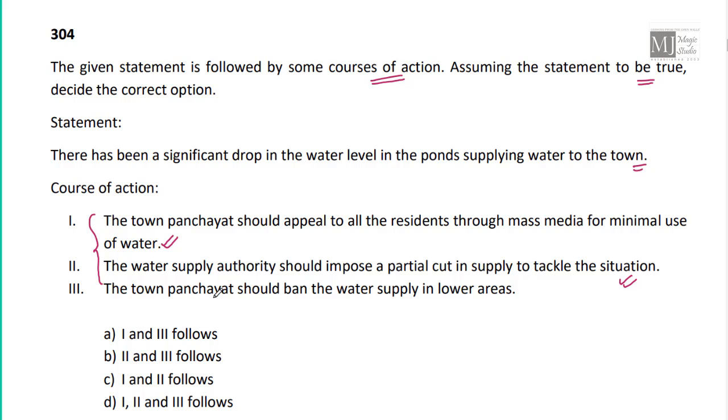Third, the town panchayat should ban the water supply in lower areas. I think action number 3 is a bit harsh to be followed. So courses of action 1 and 2 can be combined and followed. Do we have an option? Yes. Option C. Option C fits in.